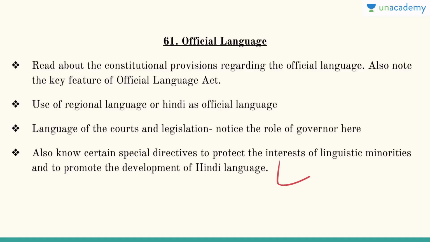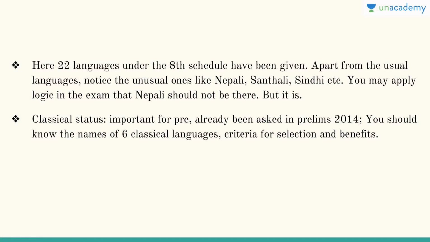So here 22 languages under the 8th Schedule have been given. We already know that the original constitution had 14 languages. Then 8 languages were added later on. So there are 22 languages. Apart from the usual languages, there are Santhali, Sindhi, Nepali. You may think that they should not be there, but they are there because they are spoken by the people of India.